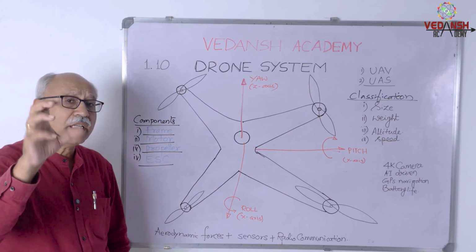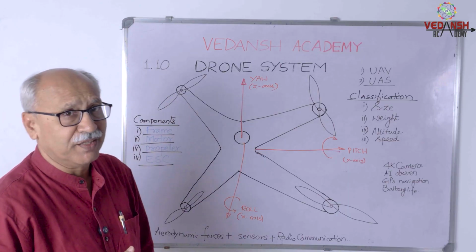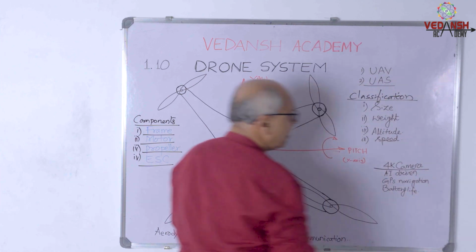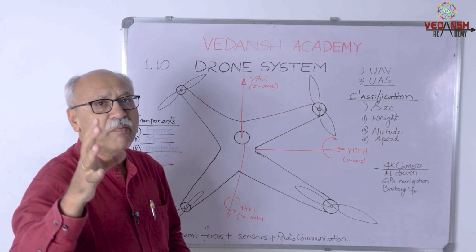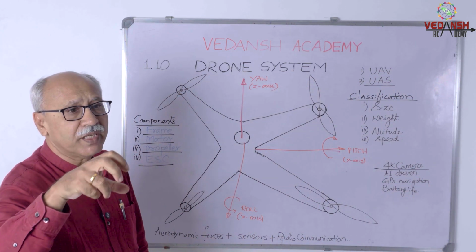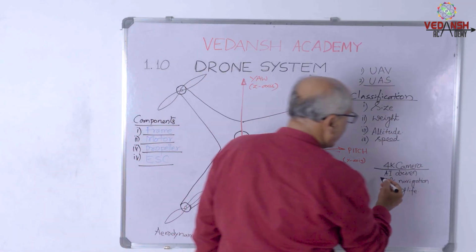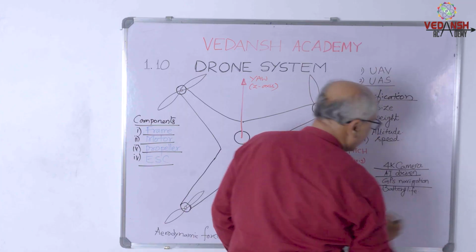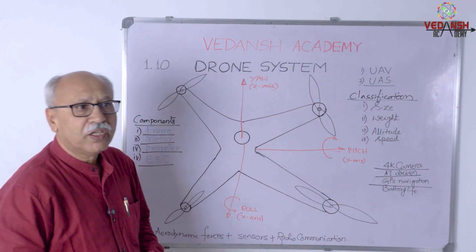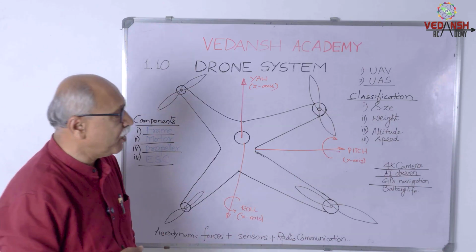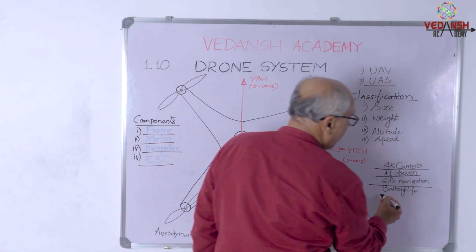Then what are the characteristics of this drone system? The first characteristic is it should have the 4K camera for capturing the images with the highest or full clarity, and it is AI driven, and it should be with the GPS navigation so that the exact location is very, very important, and it should have a battery life.